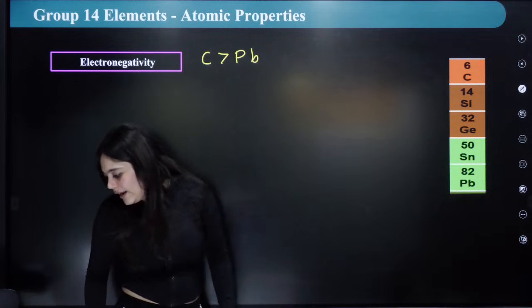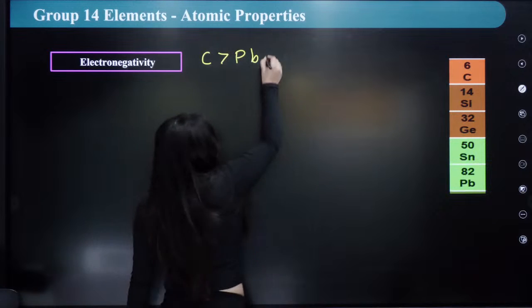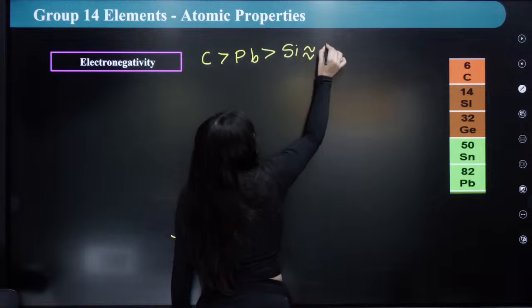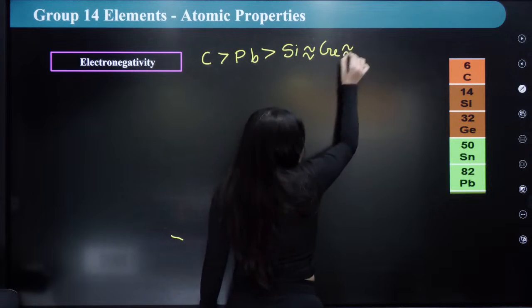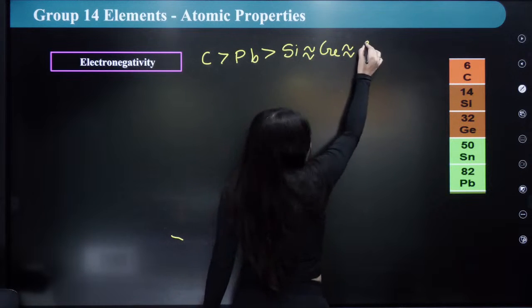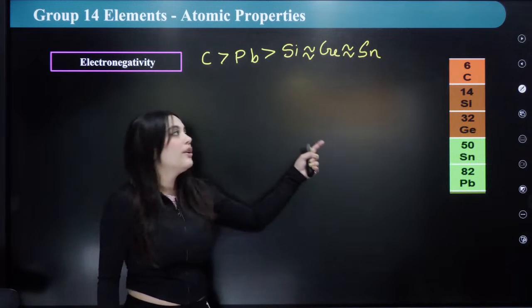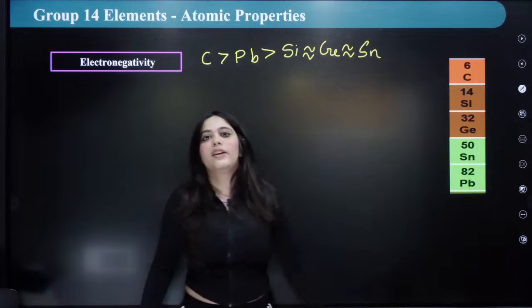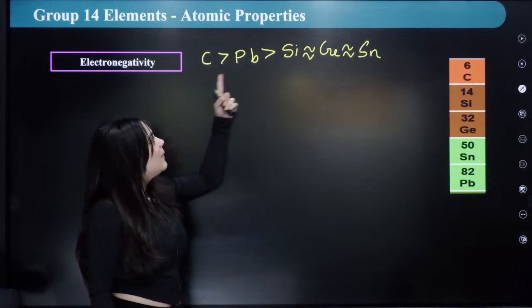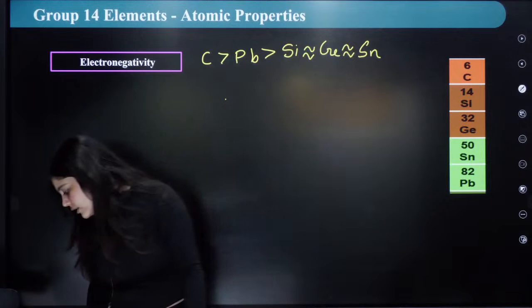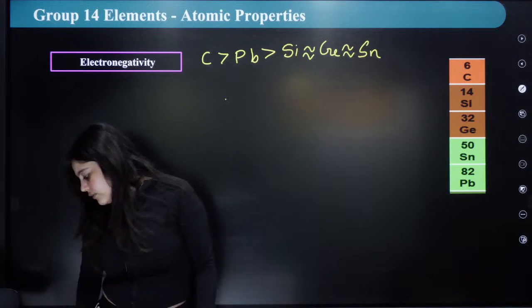Then it is your lead, and then it is your silicon, which is equivalent to germanium, which is equivalent to tin, like this. Okay, so this is the electronegativity order. All of these actually have the same electronegativity, but carbon is more electronegative than Pb. Everybody understood this? This is the electronegativity order.